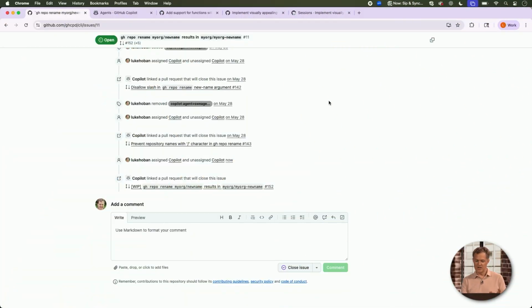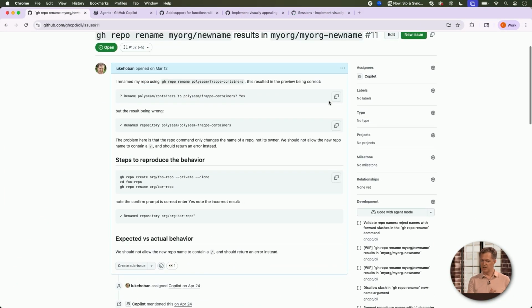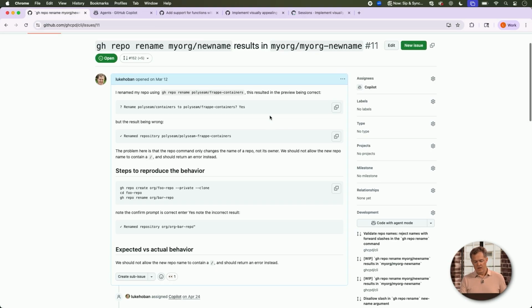Exactly. And so this example is actually a real one, where this was an issue in the GitHub CLI itself that had sat on the backlog for almost a year, hadn't been gotten to. A real bug, but a minor bug. Yeah. And, hey, we were able to go assign it to Coding Agent. It was one of the first things that we ever actually fixed with Coding Agent in a public repository. That's amazing.